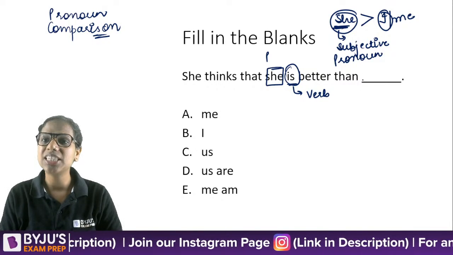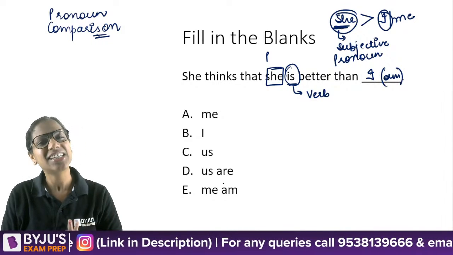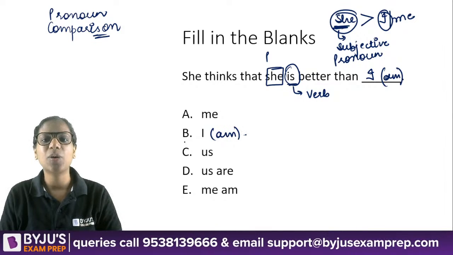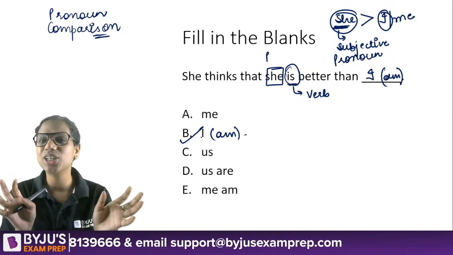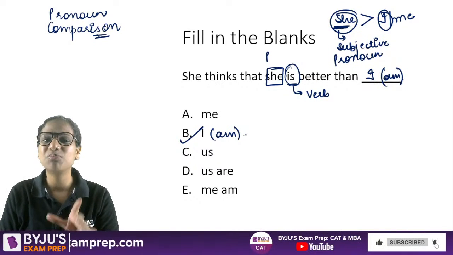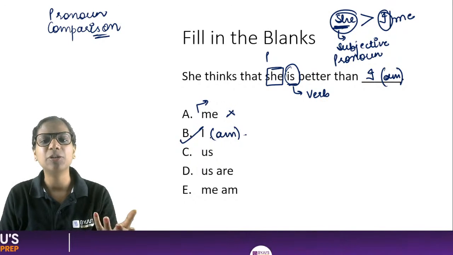Okay, so she thinks that she is better than I. The am is implied here, and that is why it is skipped. So English is a little weird in some ways. This is one of those ways where am can be skipped, but me is incorrect. In our common usage, you will not see people saying I.